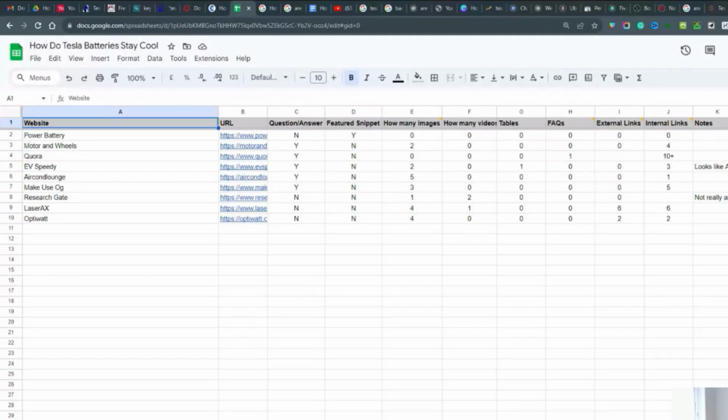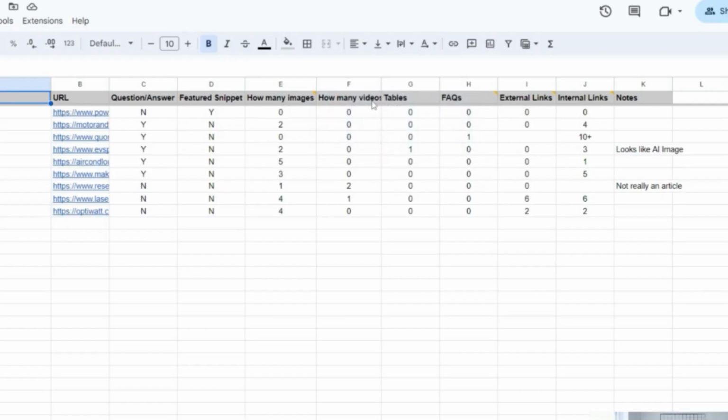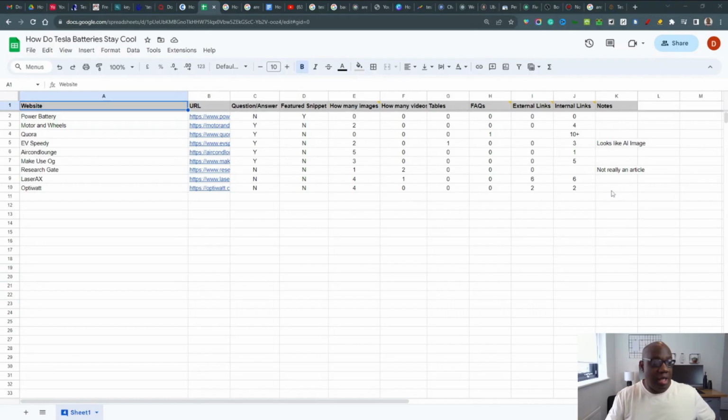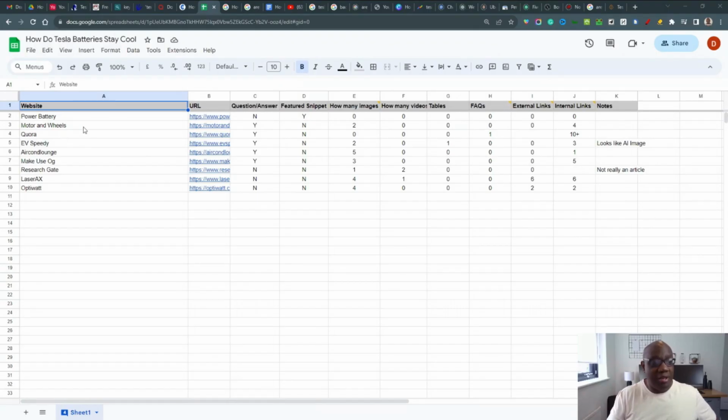So in order to analyze the competition, we need to look at several things. We need to look at whether it's first a question answer article, whether it has a featured snippet, how many images it has, how many videos it has on their page, the tables, FAQs, external links, internal links, and then you can have a notes column at the very end here. Now, I've chosen the top 10. You can use 5, you can use 10, you can use 15, but I think 10 competing articles are probably the best way to analyze this.